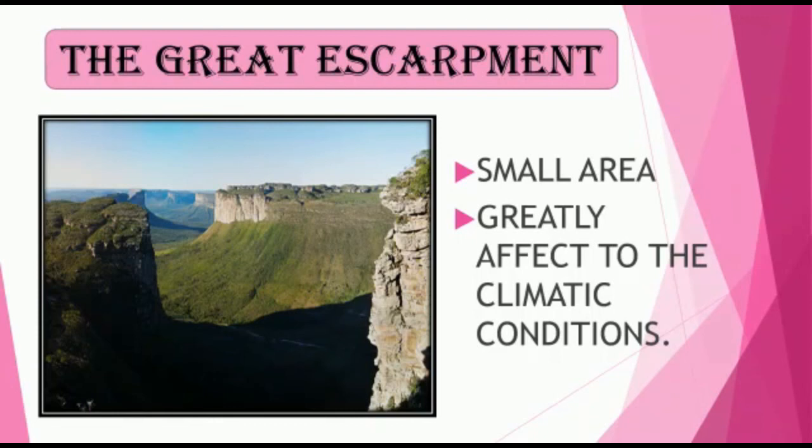So students, as you all are aware, the physiographic division of Brazil can be divided into the highland, the Great Escarpment, the coastal region, the plains, and the island group. In this module, we have studied about the highland and the Great Escarpment. The remaining physiographic divisions of Brazil, such as the coastal region, the plain and the island group, we will learn in the next module. Thank you.